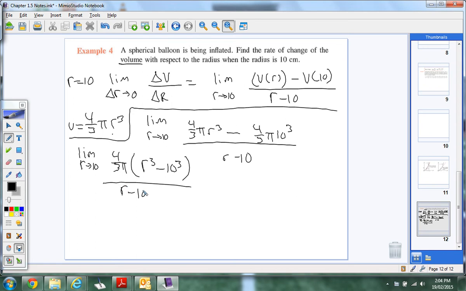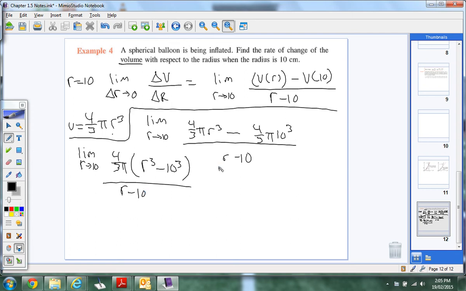Anybody see it now, what we can do? So it's fairly new to this unit. Difference of cubes. Yeah, Kate's got it. We want the difference of cubes. These are 2 cubes that have a difference. That formula is on the Google Classroom. I put it up there so you can see that if you ever need to refer to it. It is in the book as well, on like the very first section. So the difference of cubes breaks this down, and why this helps us is because it's going to get rid of this for us.